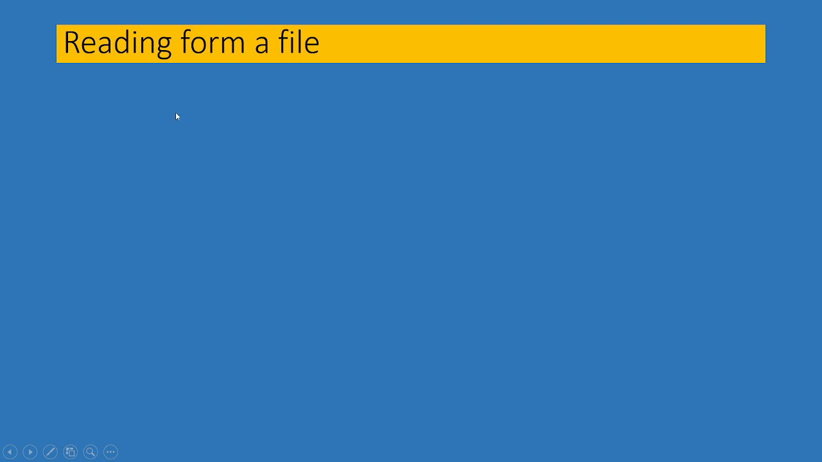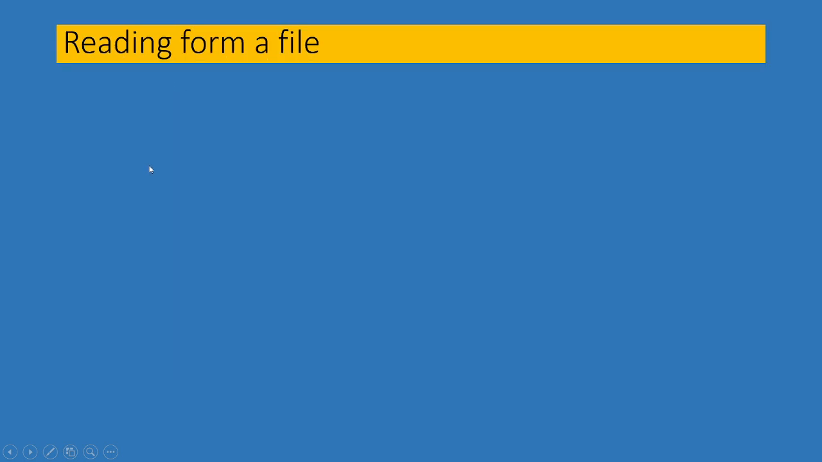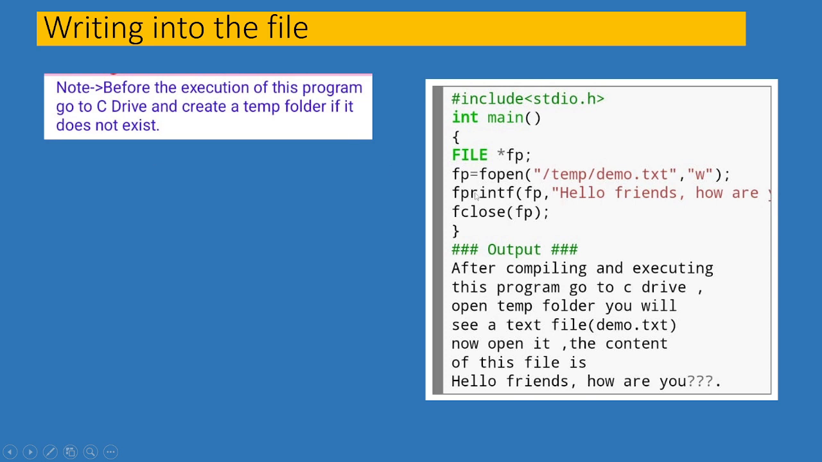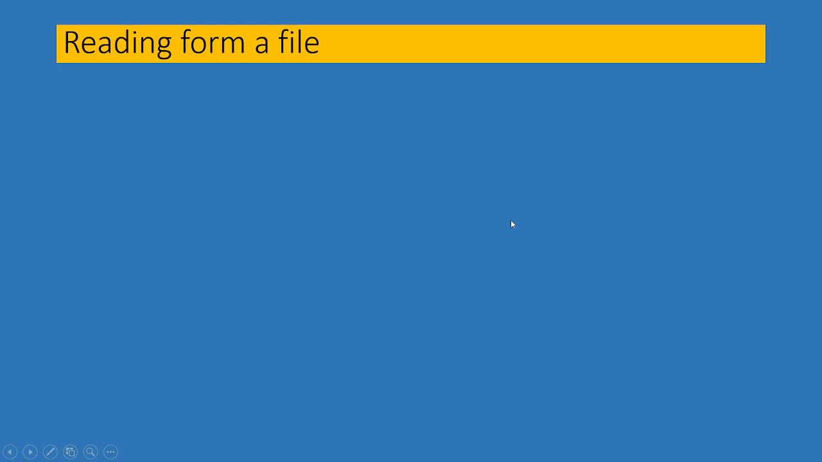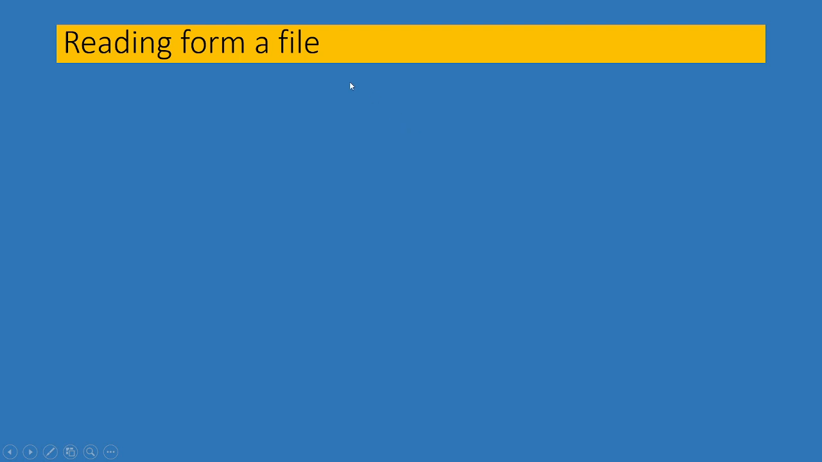Then understand reading from file. Then the printf function and fclose function. Then after compiling and executing the program, this message is printed. Here the fprintf function prints "hello friends, how are you?". Here fopen is in writing-only mode, and second is reading mode; that is the writing mode, and here reading from file.